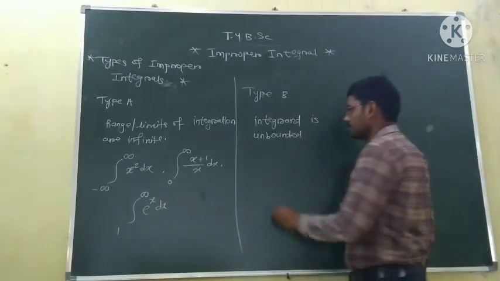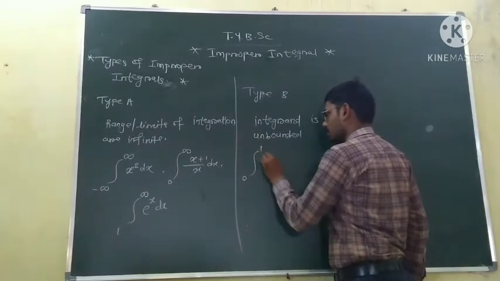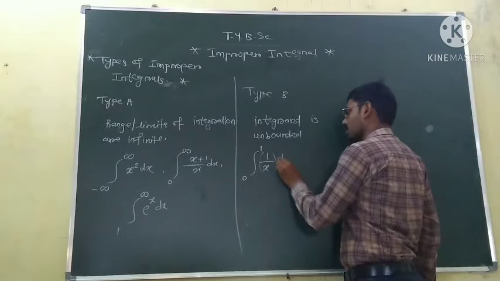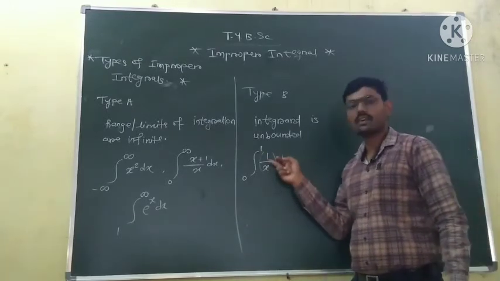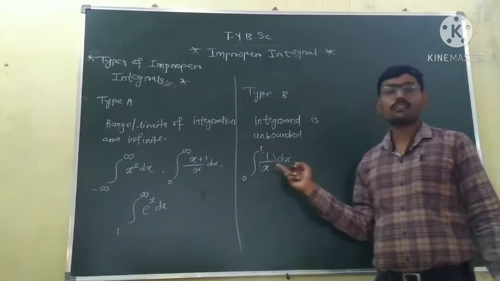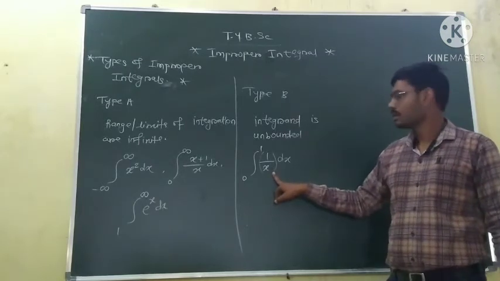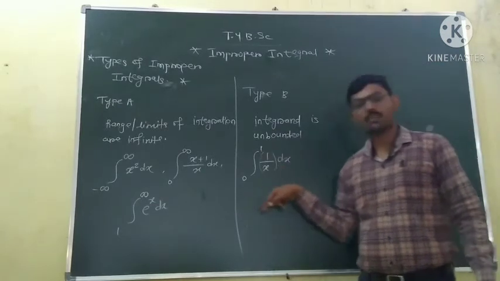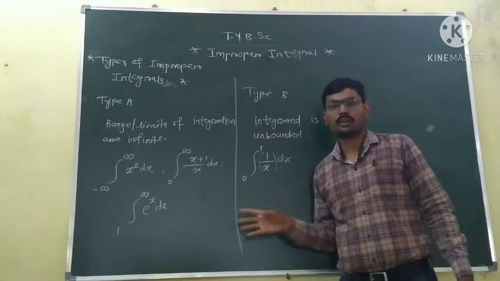For example, the integral from 0 to 1 of the function 1 by x dx. Here the function is 1 by x, so this is the integrand of this integration. But at x equal to 0, 1 by x is not defined or becomes unbounded. So this is a type B improper integral. This integration has become improper because the integrand is unbounded at some point.